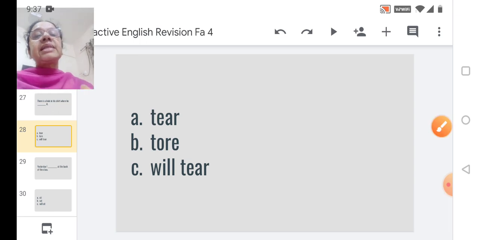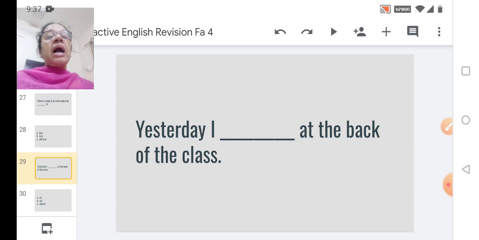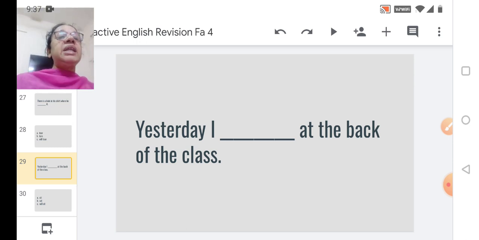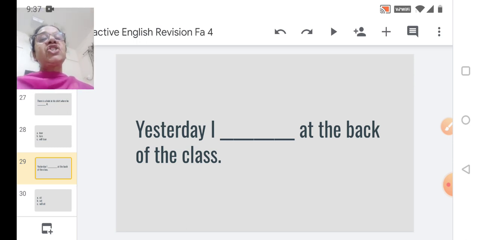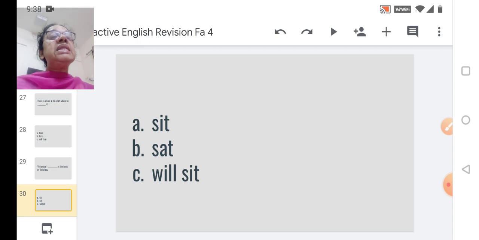Next. Yesterday I ___ at the back of the class. Yesterday, I ___ at the back of the class. Let's check out the options. A, sit. B, sat. C, will sit.